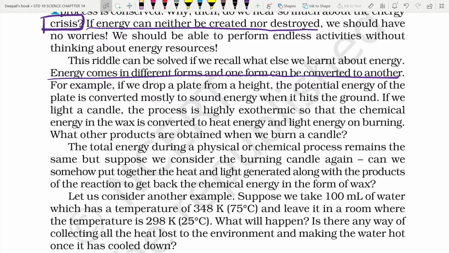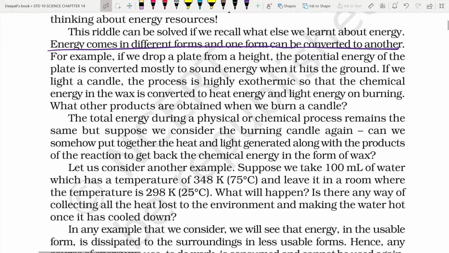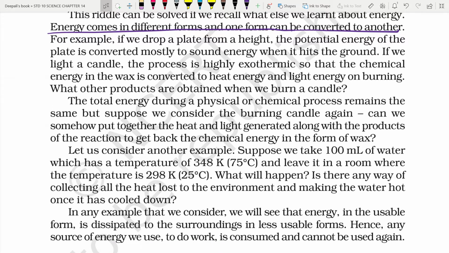And so let us consider another example. Suppose we take 100 ml of water which has a temperature of 348 Kelvin or 75 degrees Celsius and leave it in a room where the temperature is 298 Kelvin, 25 degrees Celsius. What will happen? Is there any way of collecting all the heat lost to the environment and making the water hot once it has cooled down without using any external source?